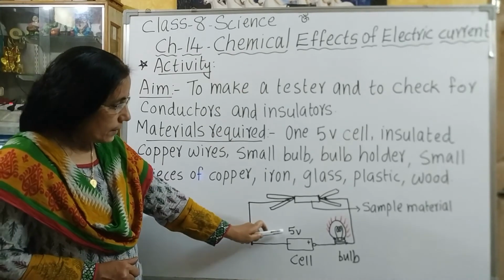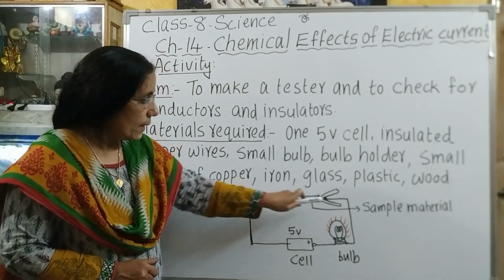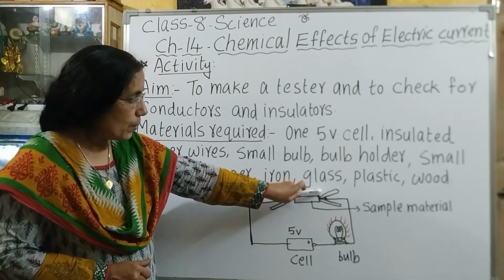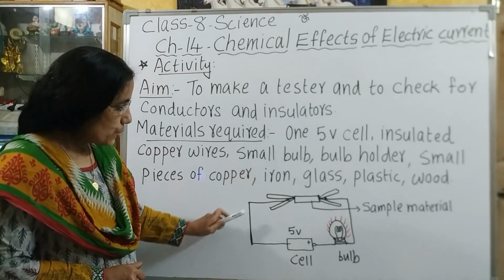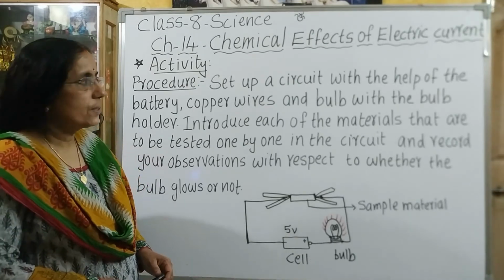Here we have connected a 5-volt cell with a bulb and the sample material with the help of crocodile clips as shown here. Now let us see the procedure.